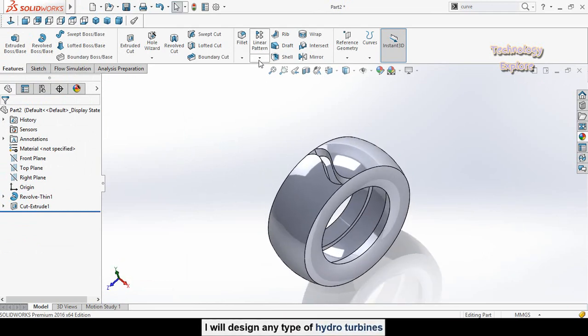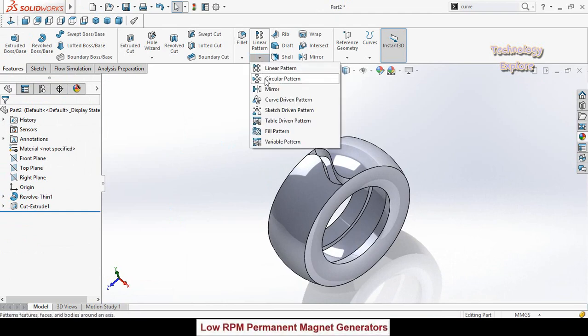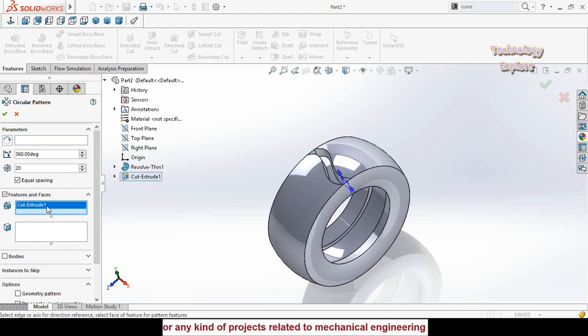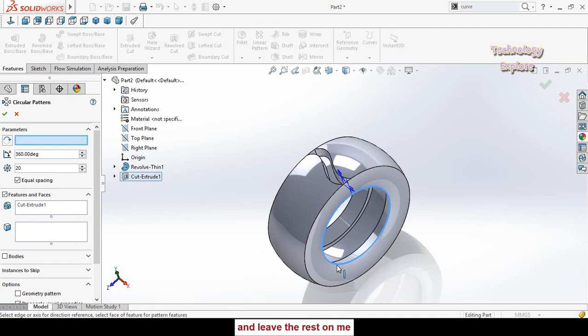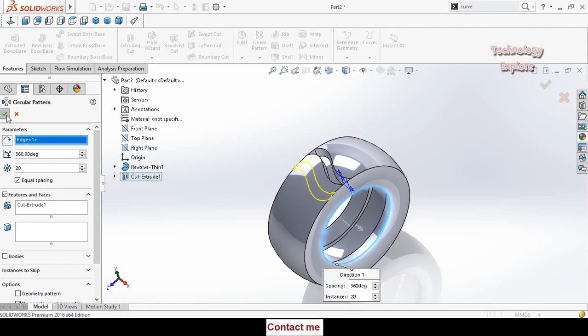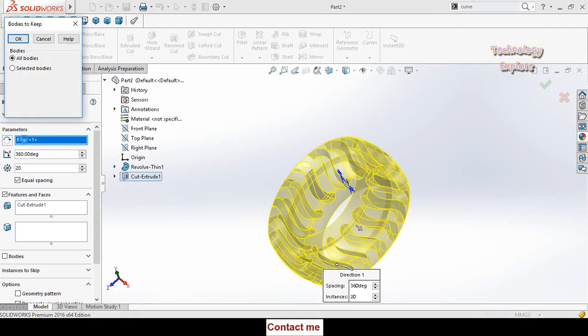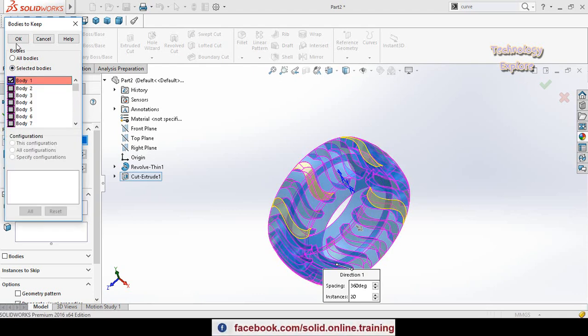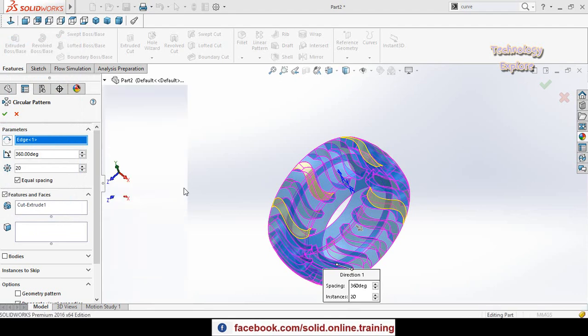Now click on this arrow below the linear pattern and from here select circular pattern. Select this cut extrude 1 as features and faces to pattern and then select this box pattern axis. Then select this circular edge. Type here the quantity to 0 and then press OK button. Here it will ask you again bodies to keep, so selected bodies and from here select body 1 and press OK button.